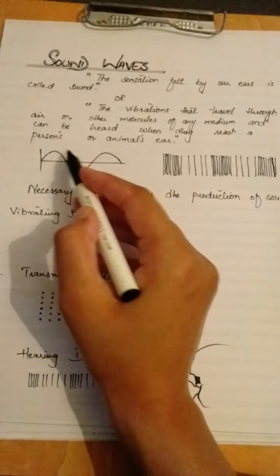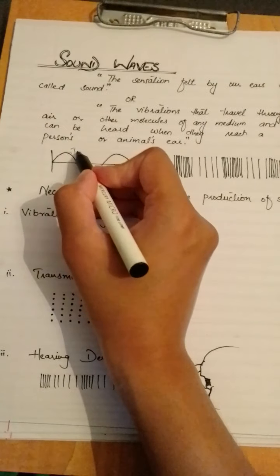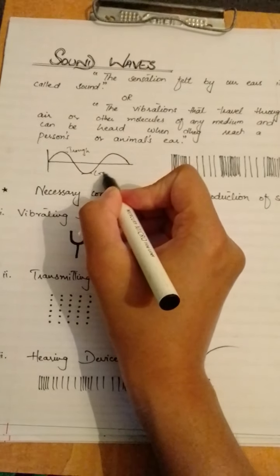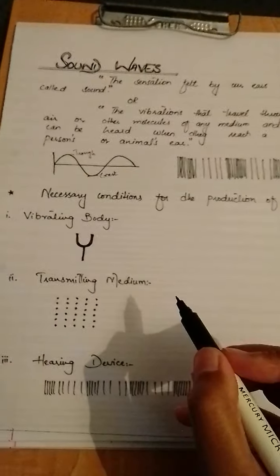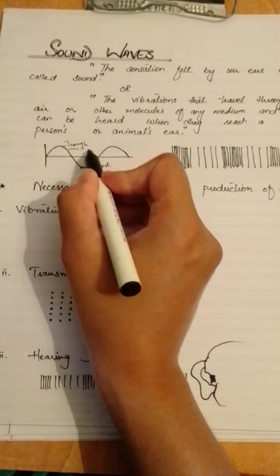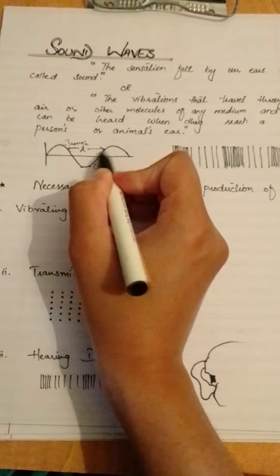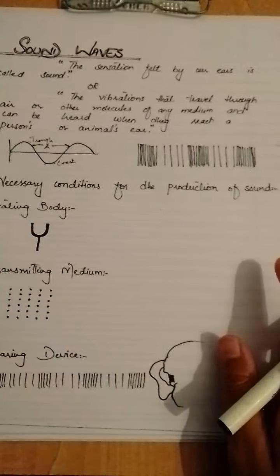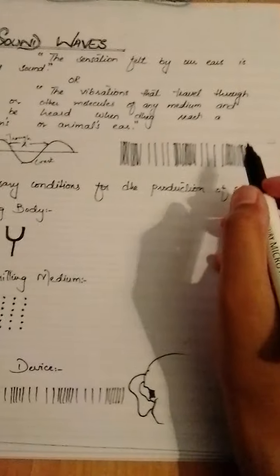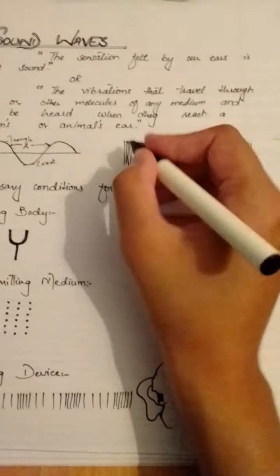Remember that in a transverse wave, these are called the trough, and these are the crest. Okay, and what is the wavelength here? This would be the wavelength. But in the case of longitudinal waves, what would be the wavelength, and what would be the compressions and rarefactions?